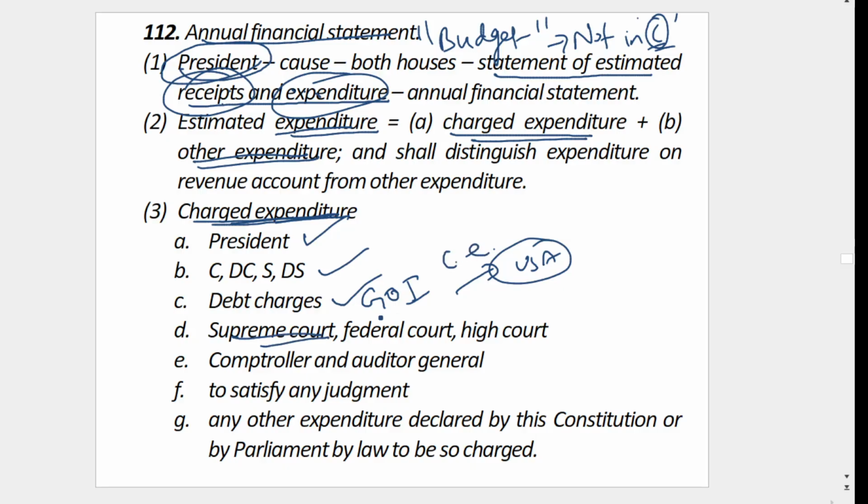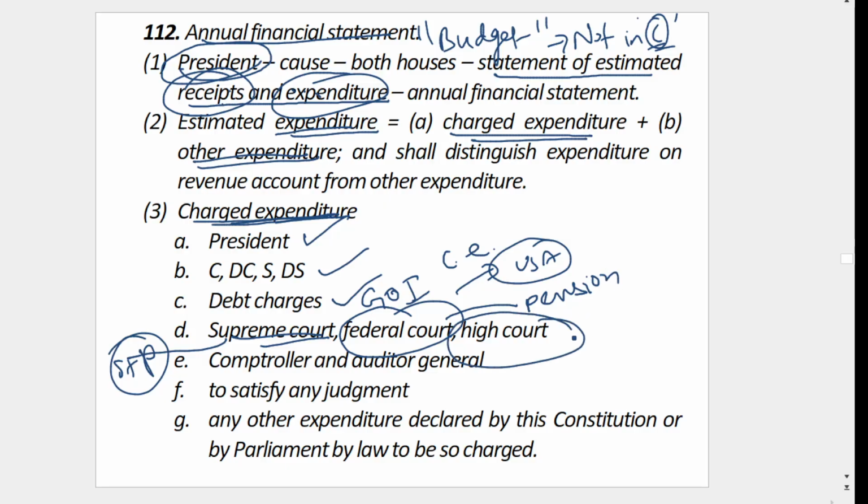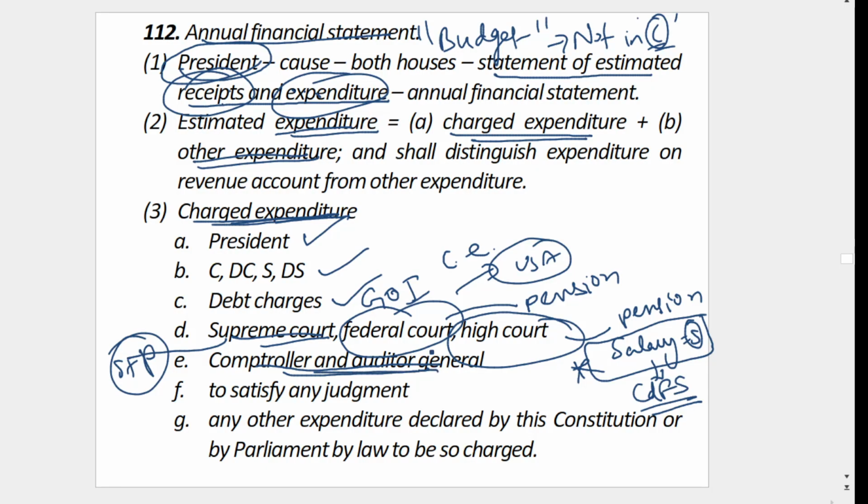Then Supreme Court, salary, pension. Salary plus pension. Then federal court, now federal court not there, so only pension. For high court, pension. Sir, what about salary? Salary is given by the state from consolidated fund of state. This is important. Then Comptroller and Auditor General, his salary, allowances, etc.